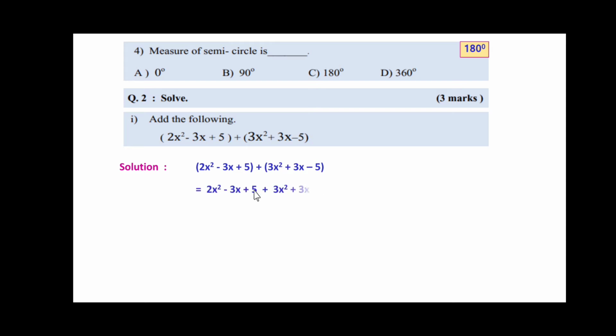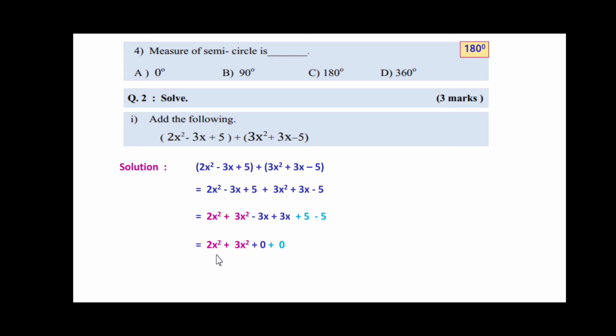Now we'll solve this bracket. We'll get 2x square minus 3x plus 5. This bracket is removed, plus this bracket also removed, you're getting 3x square plus 3x minus 5. Now the similar terms we'll write together. So here 2x square plus 3x square, written with the same color, similar terms. Now minus 3x and plus 3x at one place, plus 5 and minus 5 at one place. So minus 3x plus 3x, the result is 0, plus 5 minus 5, the result is 0. So the next step will be 2x square plus 3x square plus 0 plus 0.